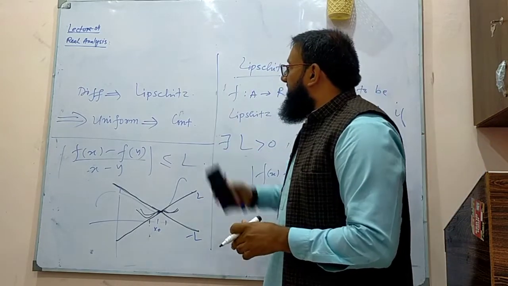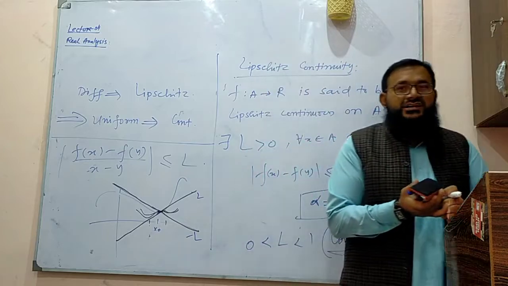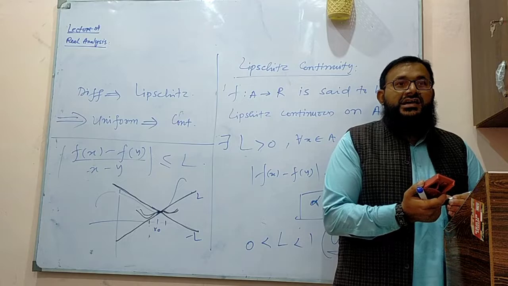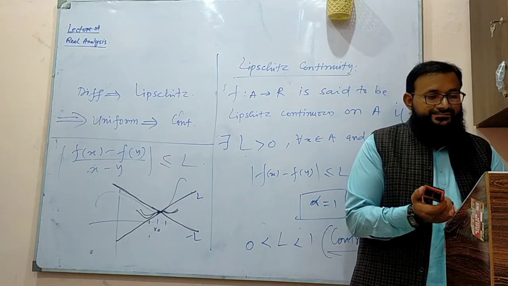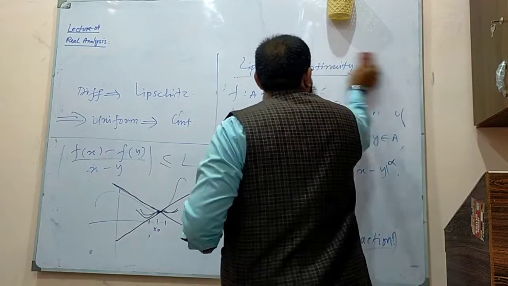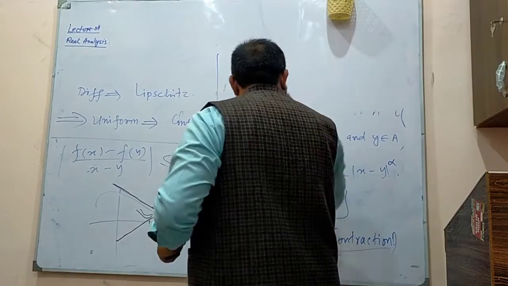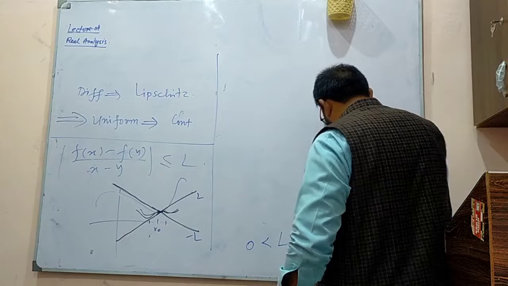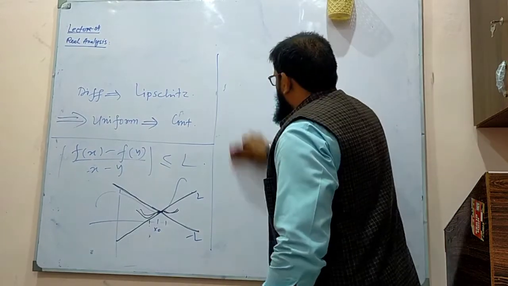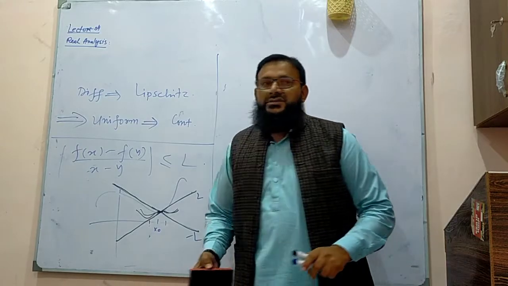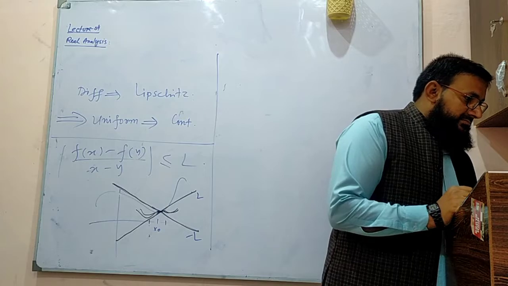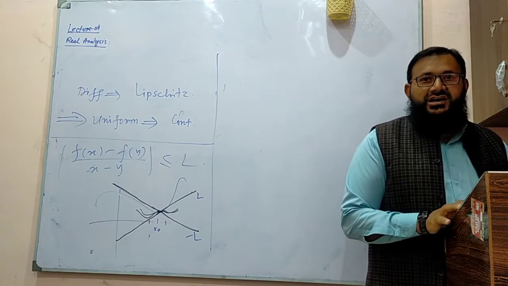So mostly we take Lipschitz continuity. If we are satisfied with this, it means we are satisfied with uniform continuity as well as with continuity. But differentiability is something very much stronger. Differentiability is not a good thing because we have so many functions which are not that good. So we always do these things.